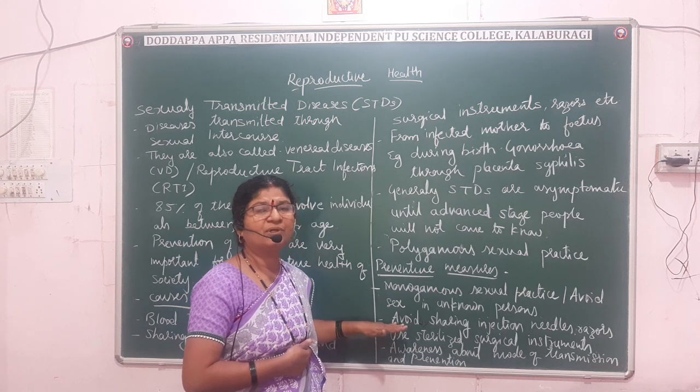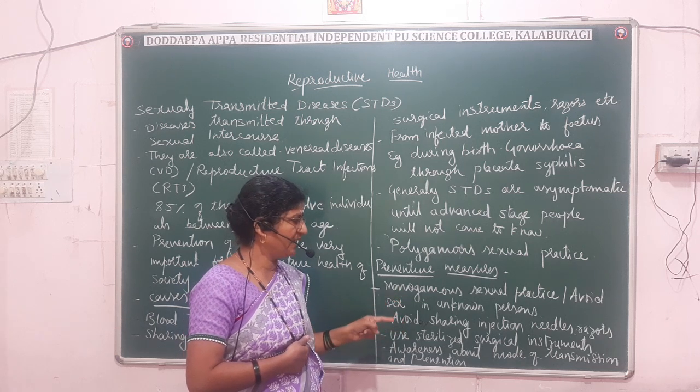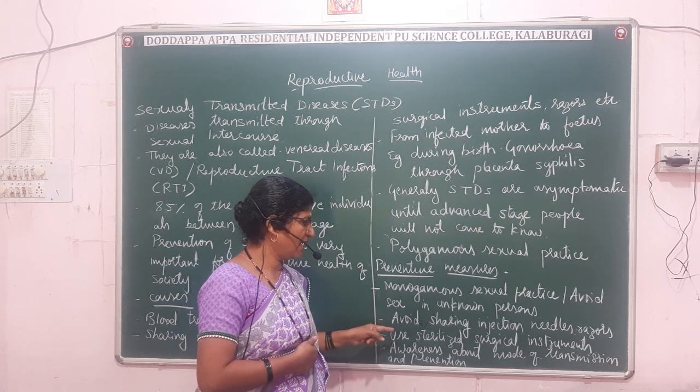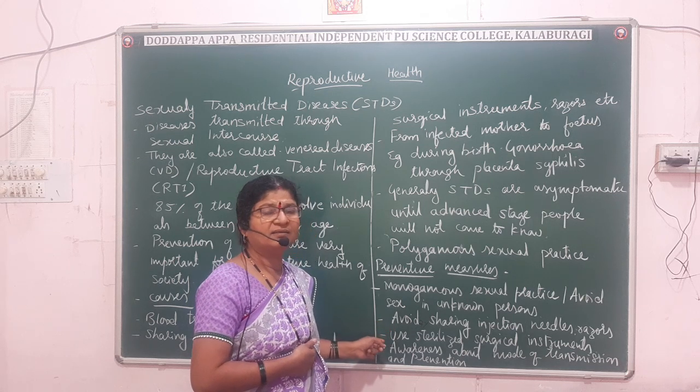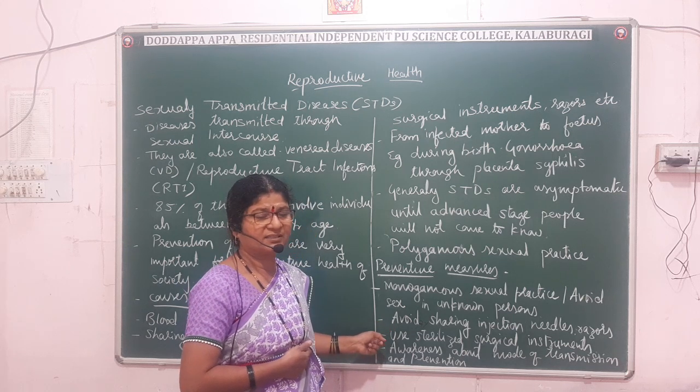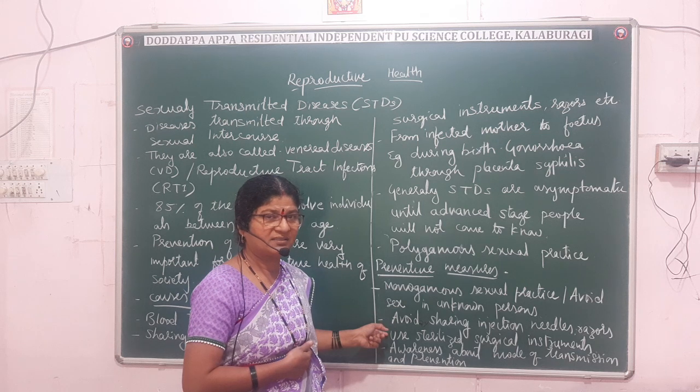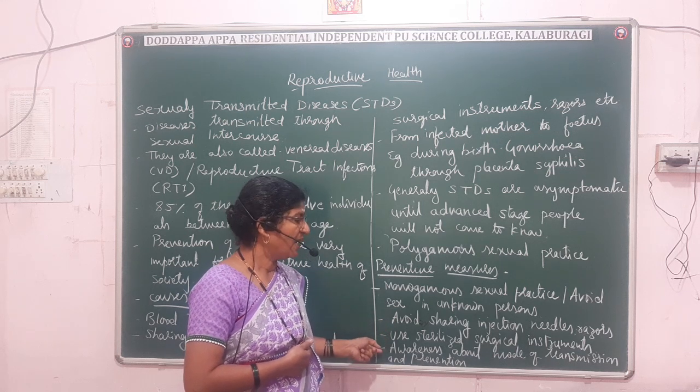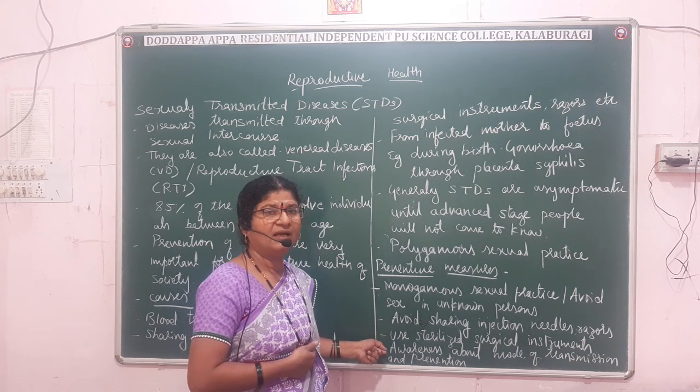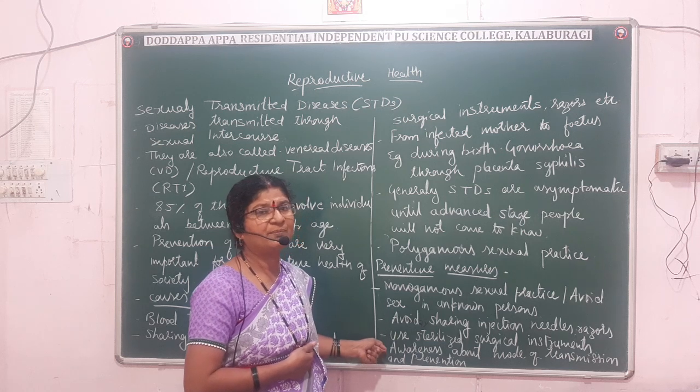We have to avoid sharing needles, razors and injections. In clinics or during surgery, sterilized surgical instruments must be used, and one must be aware of the mode of transmission and prevention.